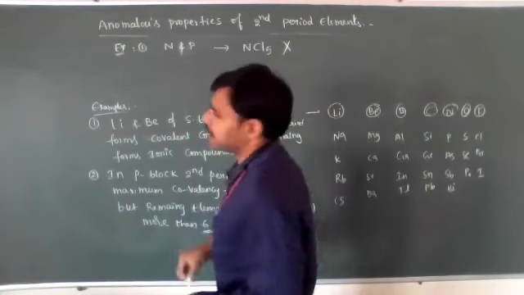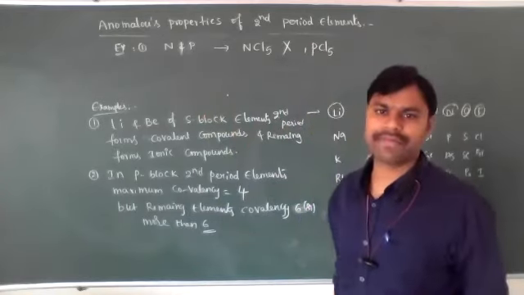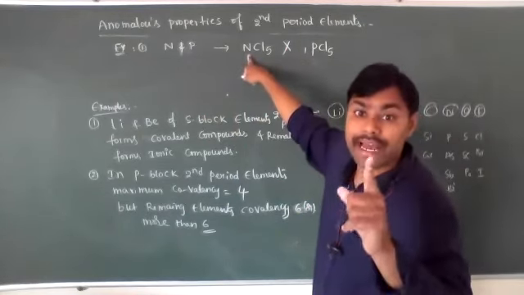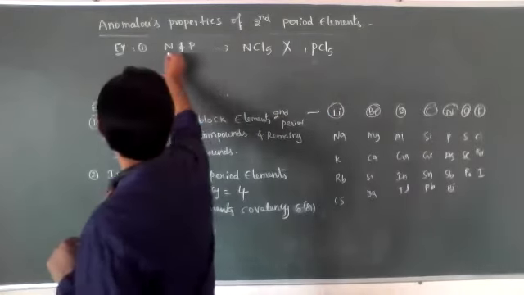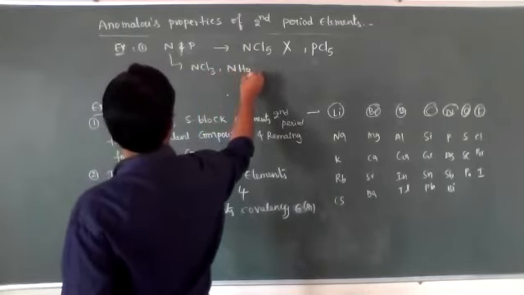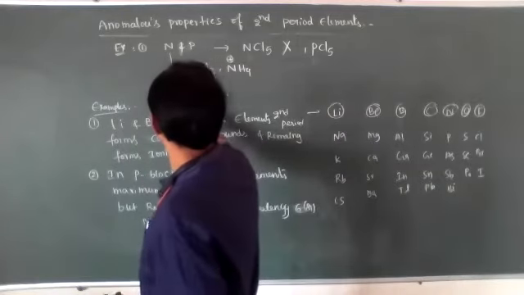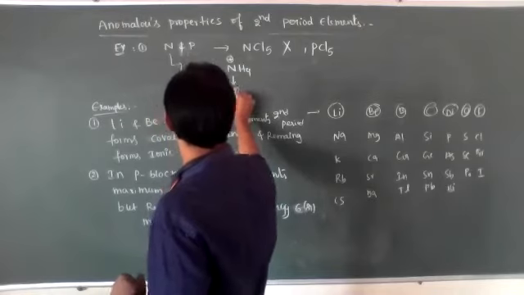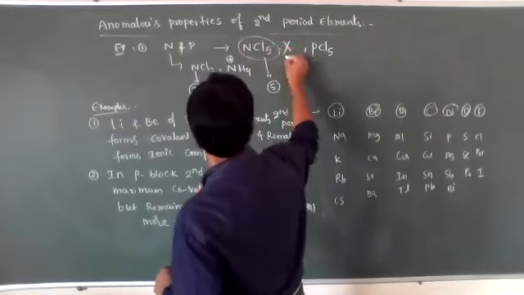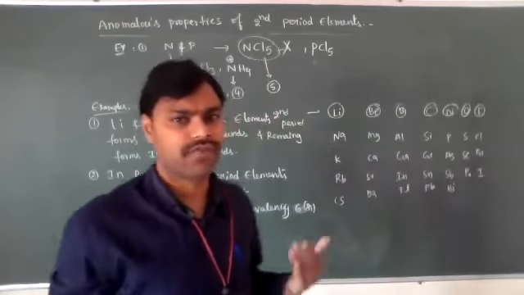NCl5 does not exist, but PCl5, phosphorus pentachloride, does exist. Here phosphorus covalence is 5, but nitrogen covalence is only 4 maximum. Nitrogen can form NCl3, NH4 plus. In NCl3 covalence is 3, in NCl4 covalence is 4, but NCl5 covalence 5 does not exist.